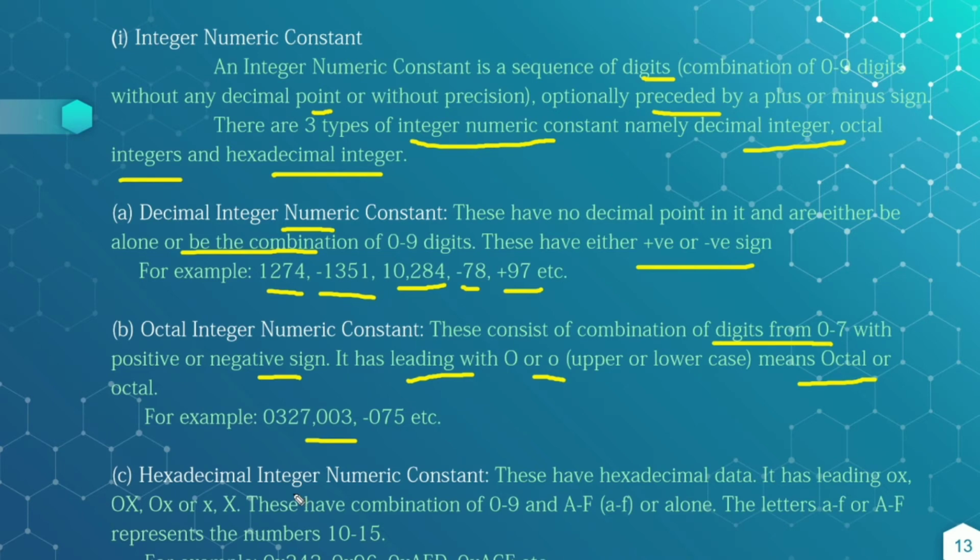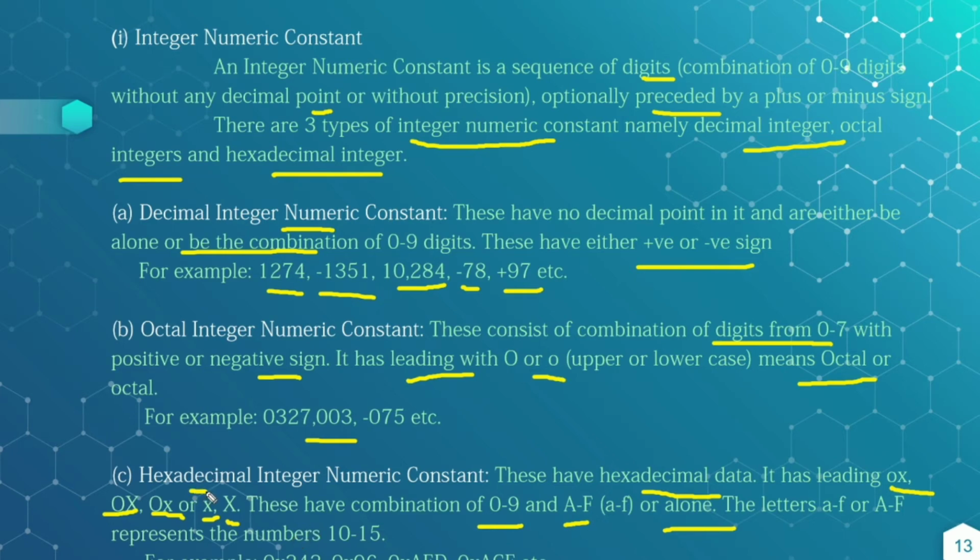Hexadecimal numeric constants have hexadecimal data. They have a leading 0x, which may be capital 0X, or 0x with small x. They have a combination of 0 to 9 and A to F, capital or small, or letters alone. The letters A to F represent the numbers 10 to 15, that is 10, 11, 12, 13, 14, 15.